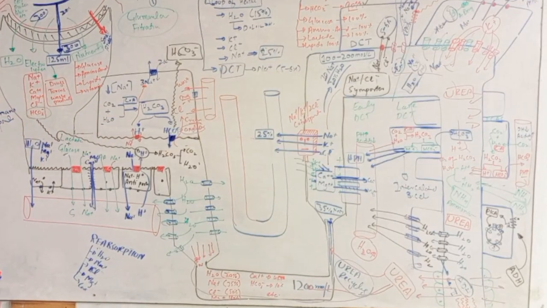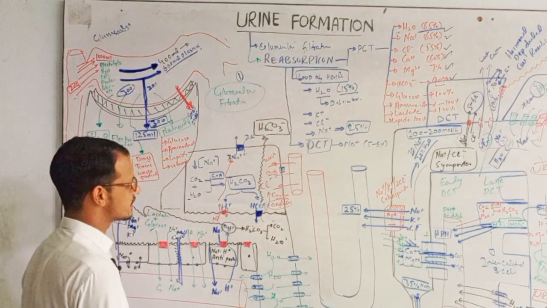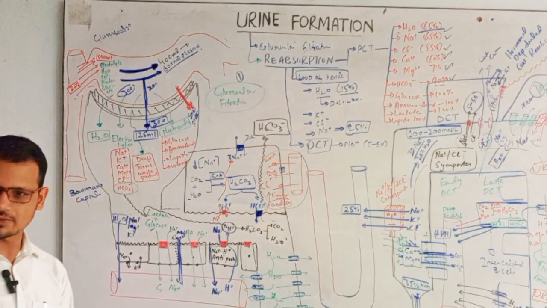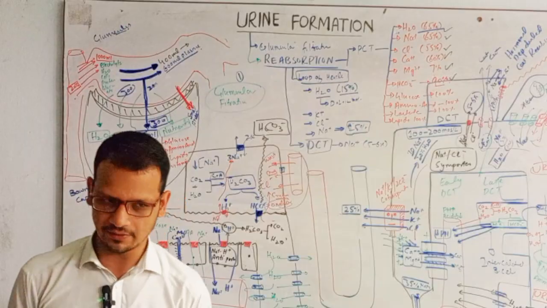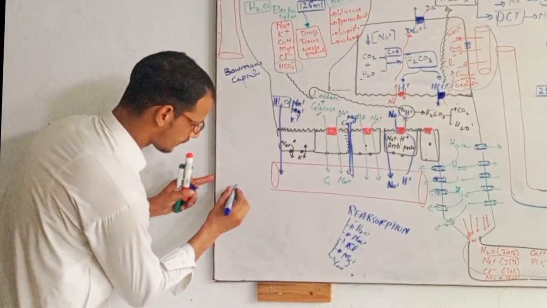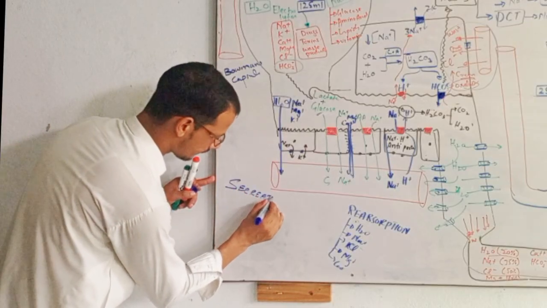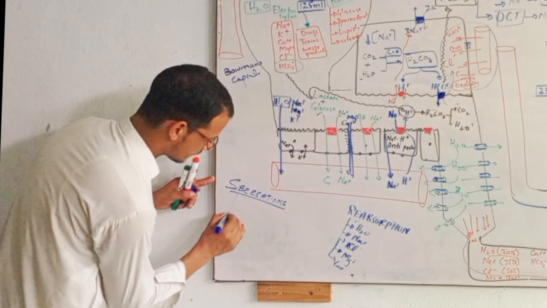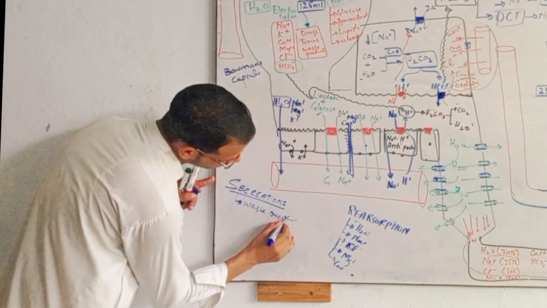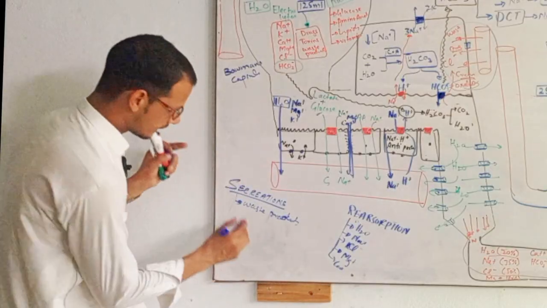What are the steps? The glomerular filtration, the reabsorption process, and the secretion. The secretion of waste products, secretion of hydrogen ion. What are the secretions? Secretions: waste products. Waste products mean the waste metabolites which are coming from metabolism of nutrients, right?